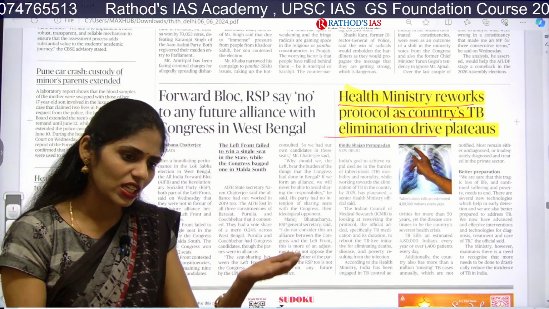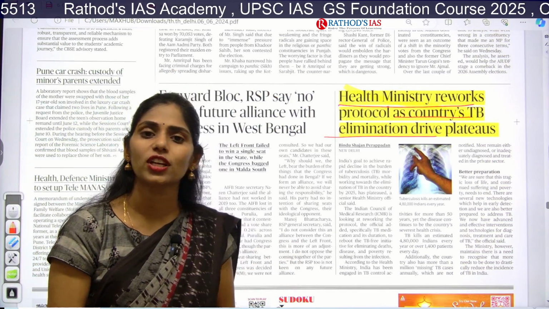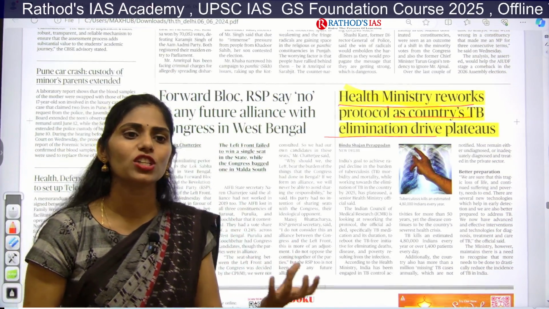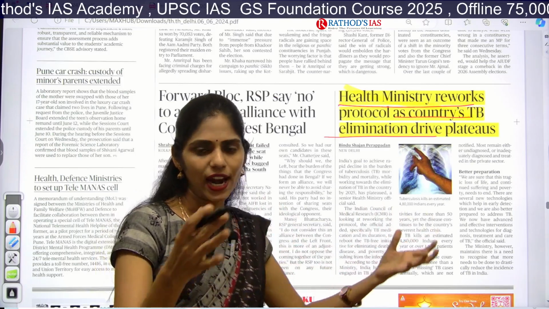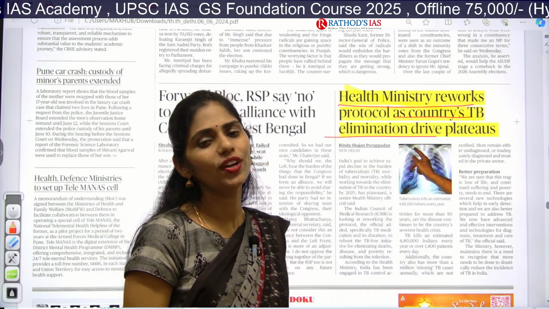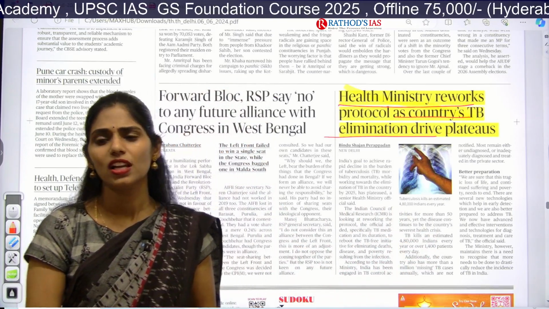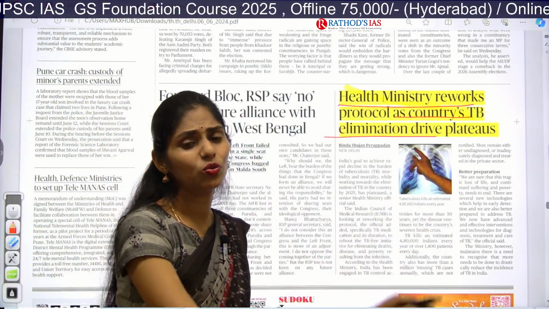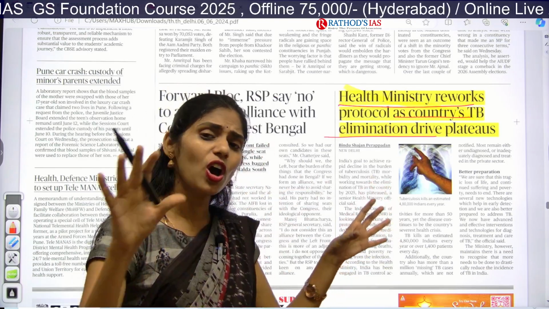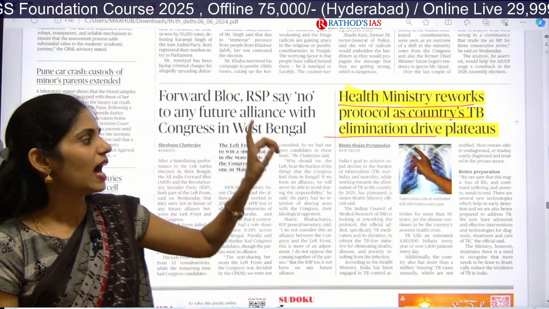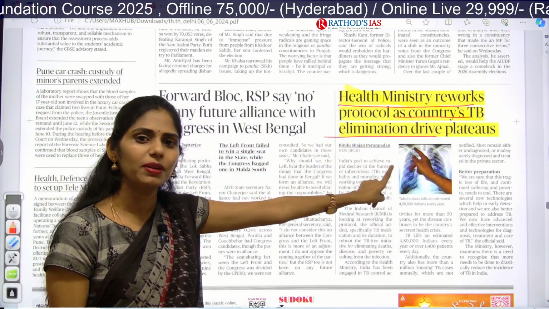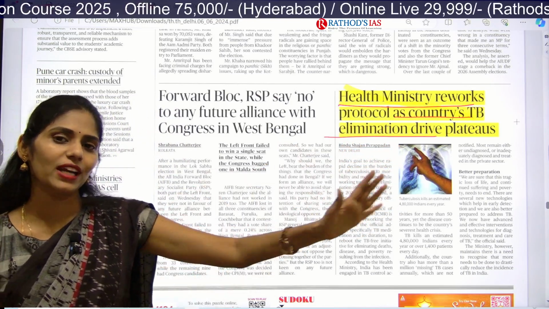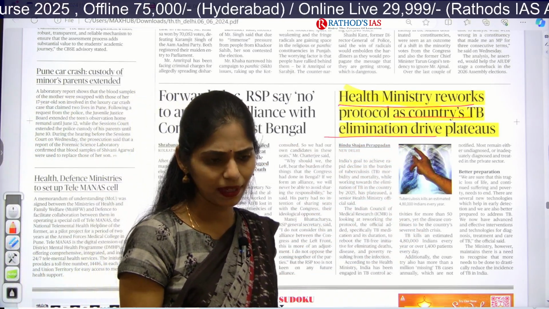There was also an increasing burden on the government exchequer, because they had to take additional steps to control the transmission and prevention of COVID-19 and to save the lives of people: oxygen cylinders, medicines, vaccines, and the government needing to invest in R&D also. Because of all these things, the target of eliminating TB in the country was put aside. That is what happened in reality.